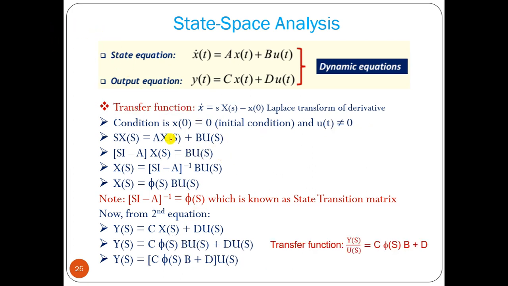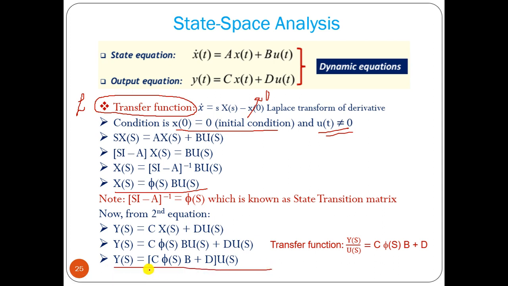Okay, now we can find the transfer function of a linear time invariant system from the state space model. Transfer function means your initial condition is equal to 0, and we have the input u(t) not equal to 0. So sX(s) equals AX(s) plus BU(s). Taking X(s) as common factor, (sI minus A)X(s) equals BU(s), so X(s) equals (sI minus A) inverse BU(s). Then Y(s) equals CX(s) plus DU(s). The initial condition is 0, and we put the X(s) value. Now we can take U(s) as common factor, so Y(s) equals (C phi(s) B plus D) into U(s).